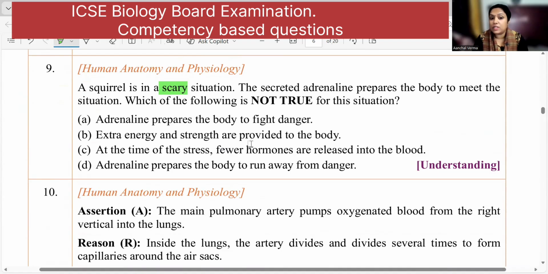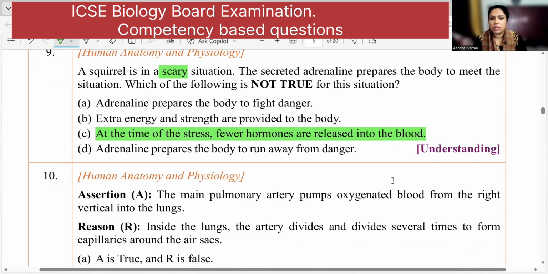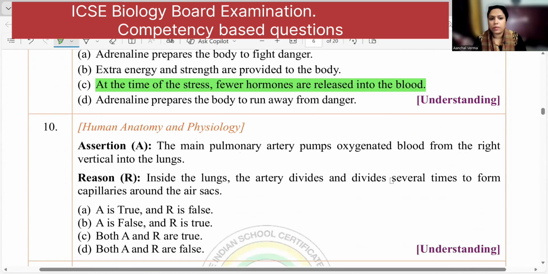Adrenaline prepares the body to run away from the danger. At the time of stress, fewer hormones are released in the blood. This is not right. Extra energy and strength, that is all okay. So adrenaline does all these things. Sympathetic nervous system, I hope you remember.